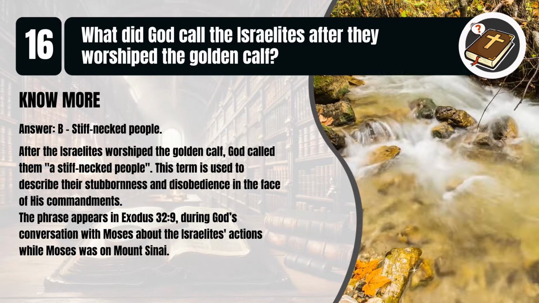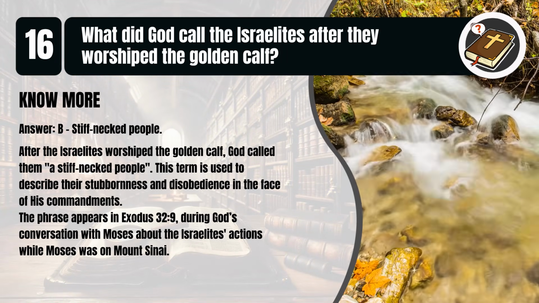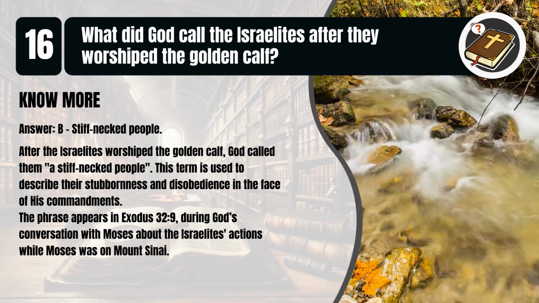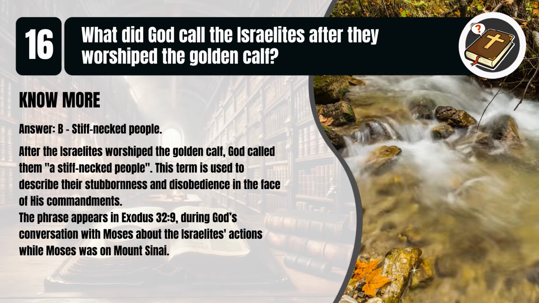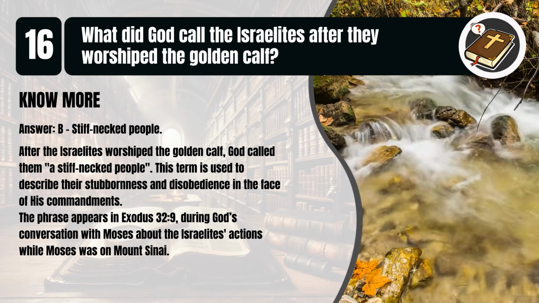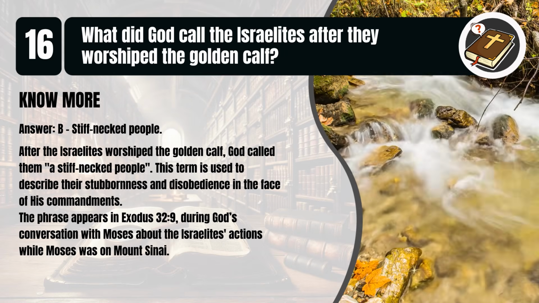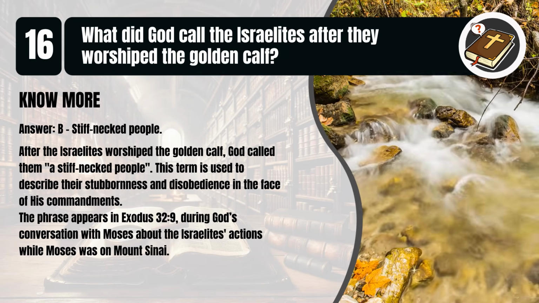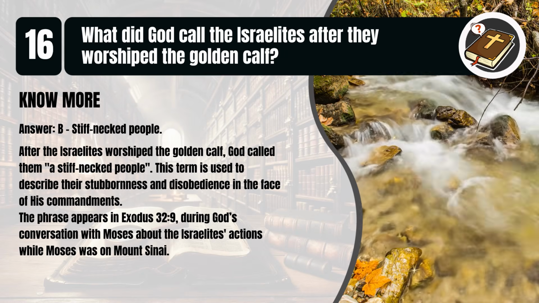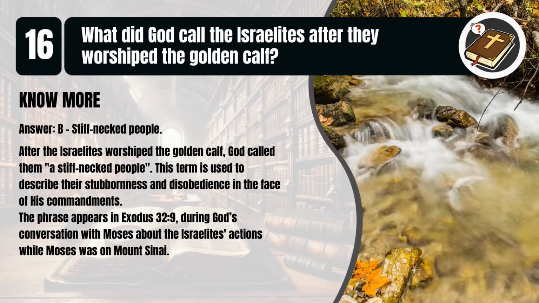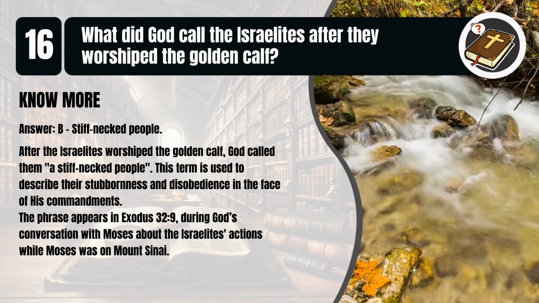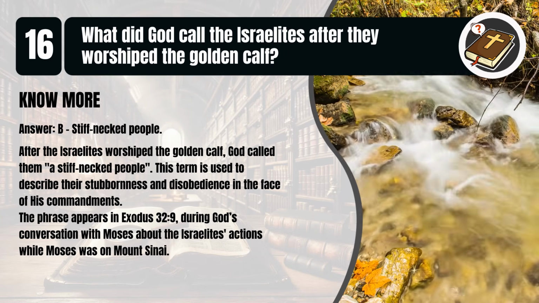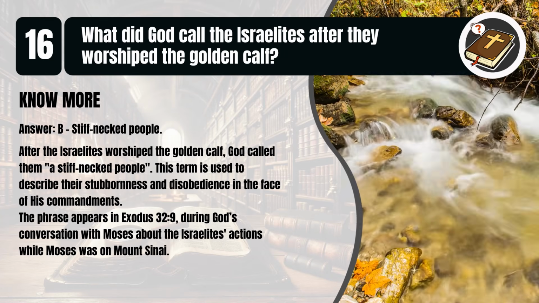That's B, stiff-necked people. After the Israelites worshipped the golden calf, God called them a stiff-necked people. This term is used to describe their stubbornness and disobedience in the face of His commandments. The phrase appears in Exodus chapter 32, verse 9, during God's conversation with Moses about the Israelites' actions while Moses was on Mount Sinai.